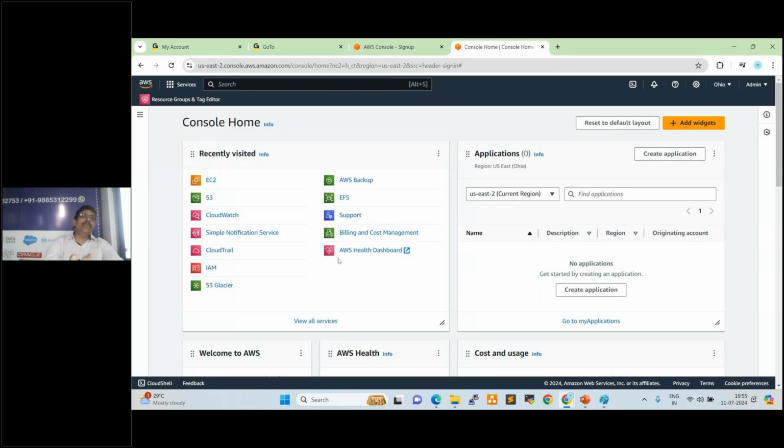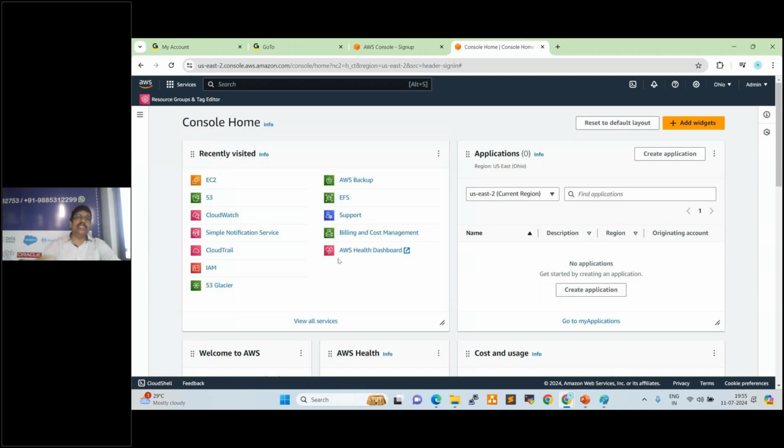Servers will be provided, 750 hours free servers. Storage 30 GB free. Elastic IP, 5 IPs are free. Like that, we have free limitations, and within those limitations we have to use. So we need to use only free tier services.